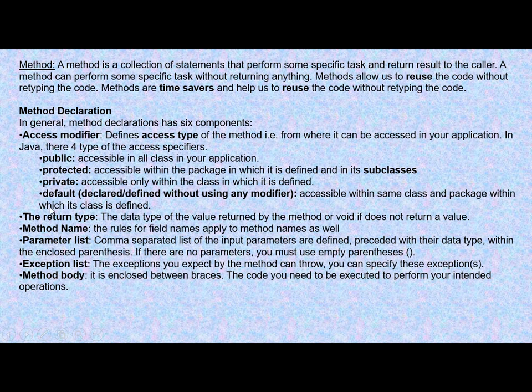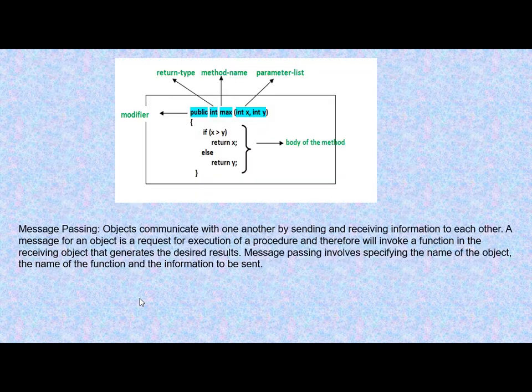Now if you have not understood any of these points, you will understand when I show you the syntax, how it is written. Here we have the syntax of writing a method. This is the modifier, this is public. Just now you came to know what is public. Public means it can be accessed outside the class in which it is declared. In all the classes of that application it can be accessed. So this is the modifier.